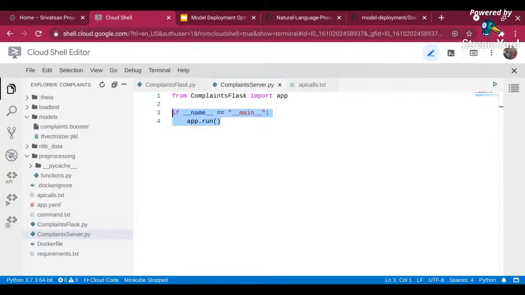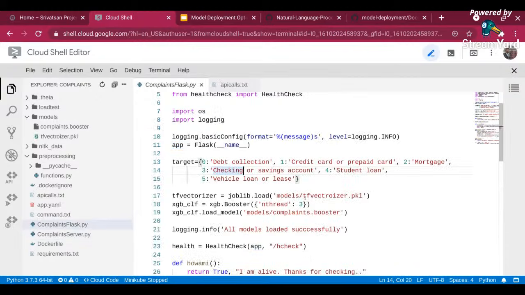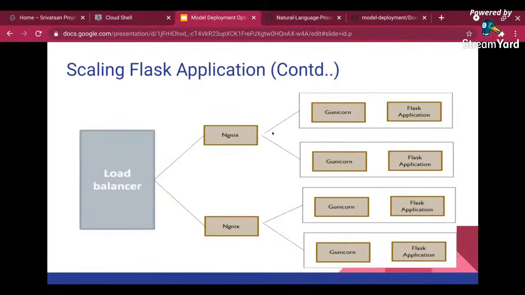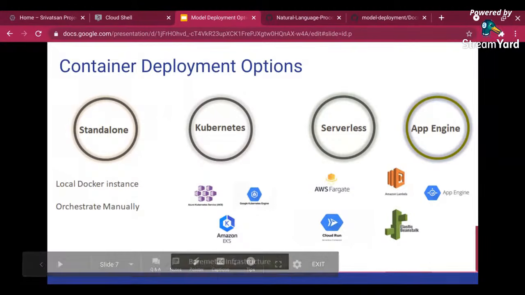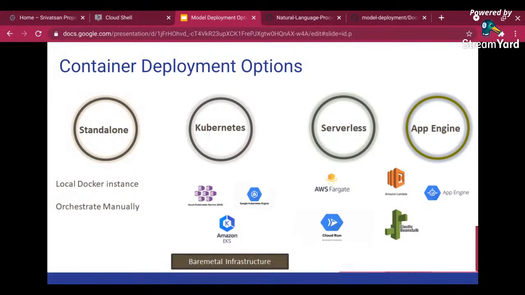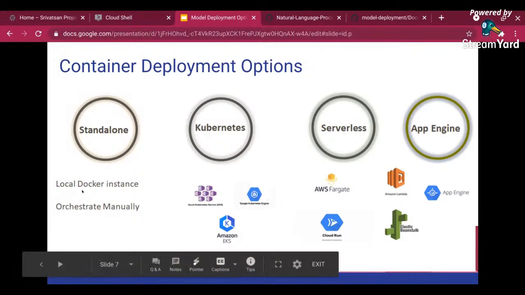Let me go and now show you how to basically create a container out of it. What we are going to do is take this particular Flask application, create a container, and then deploy it on multiple environments. Now, when I say multiple environments, this is how it is. You can have a standalone Kubernetes cluster or any other container orchestration framework. It can be Docker Compose or Docker Swarm or whatever it is. You can have anything on-premise, or you can orchestrate it manually as well.